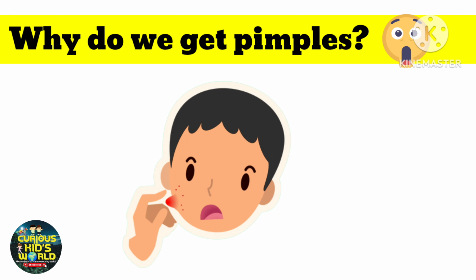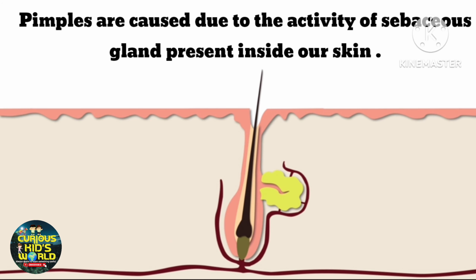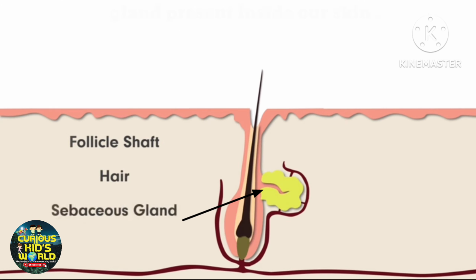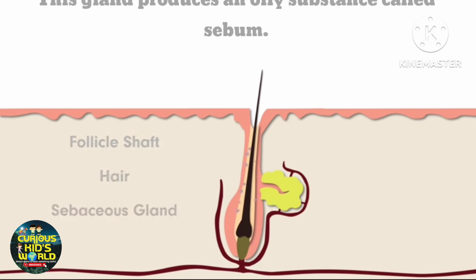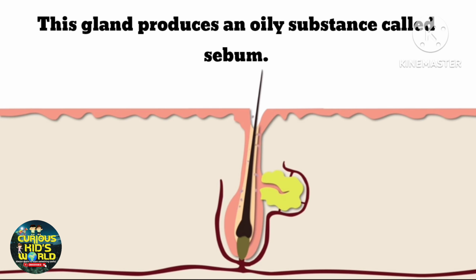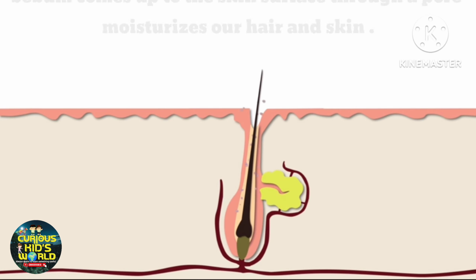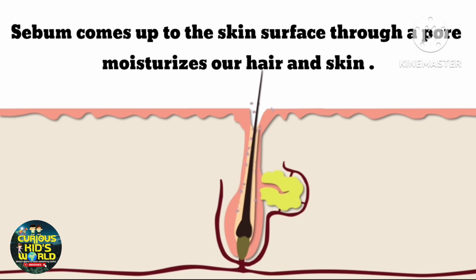Why do we get pimples? Pimples are caused due to the activity of sebaceous glands present inside our skin. Here, the follicle shape, and here, the sebaceous gland. This gland produces an oily substance called sebum. Sebum comes up to the skin surface through a pore and moisturizes our hair and skin.